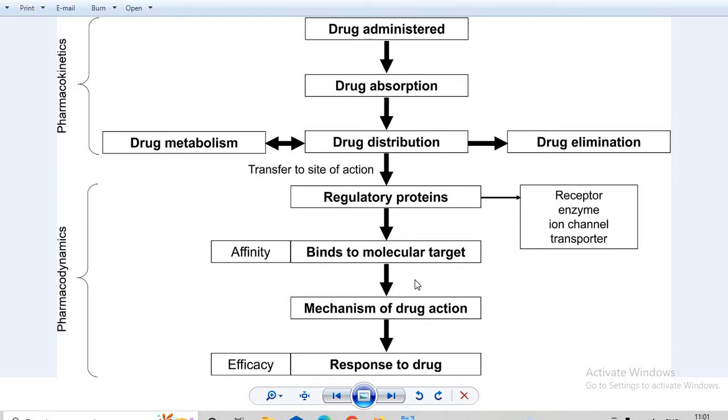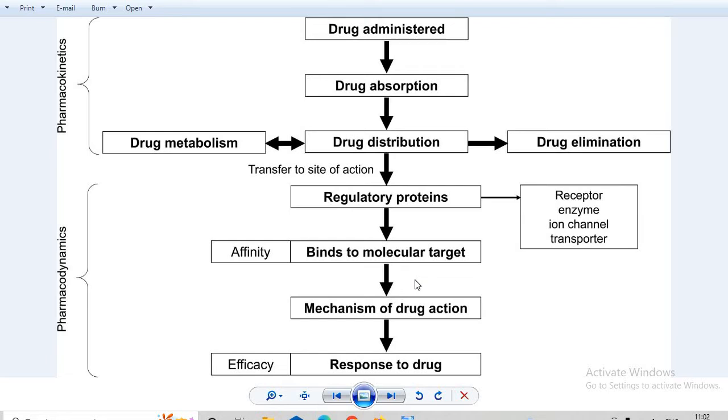Okay, so it's very important to understand what pharmacodynamics is, because it is another main part of pharmacology. Whenever we are administering any kind of drug, we require that the drug reaches the site of action, and after reaching the site of action, it shows the required pharmacological action. Suppose you're taking a drug that can reduce the acid level in our body, so we want that drug to reach the stomach. We want that drug to bind with the parietal cells present in the stomach, and that drug is able to reduce the gastric acid level in our body.